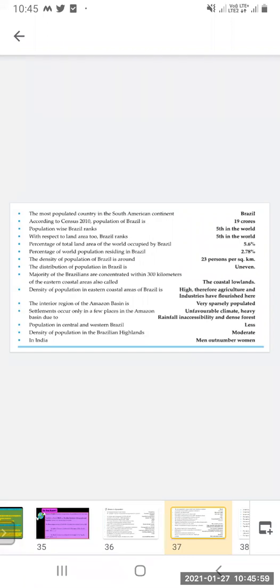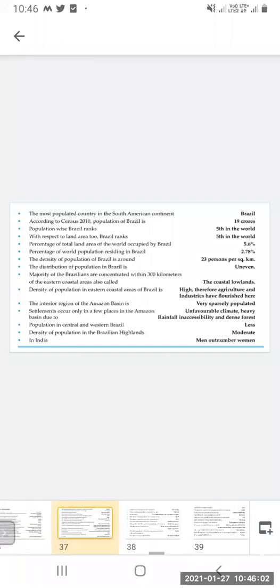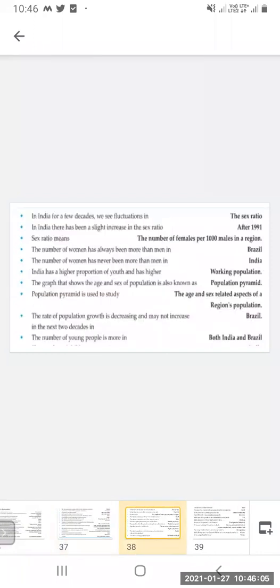In India, men outnumber women. For a few decades, we see fluctuations in the sex ratio in India. There has been a significant increase in the sex ratio after 1991. Sex ratio means the number of females per 1,000 males in a region. The number of women has always been more than men in Brazil. The number of women has never been more than men in India.